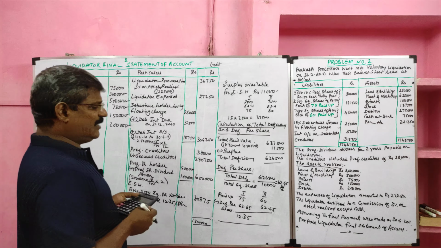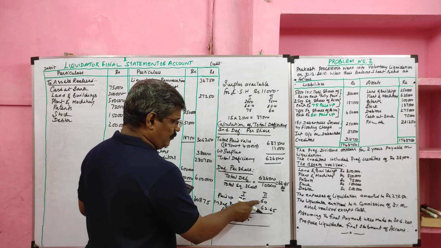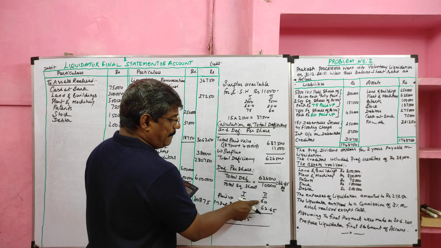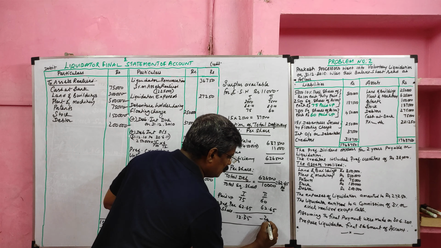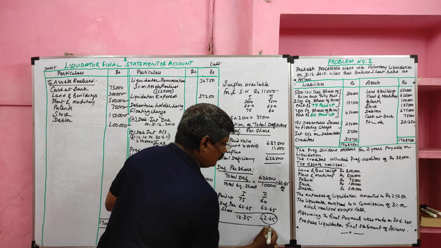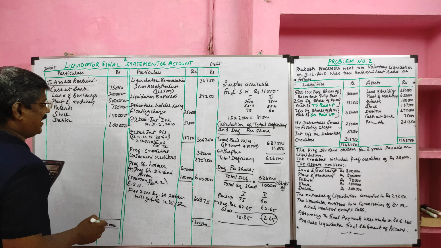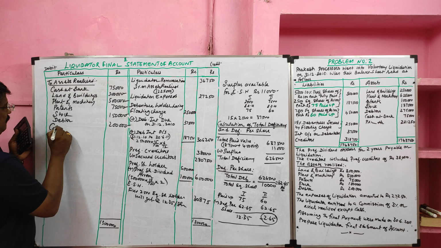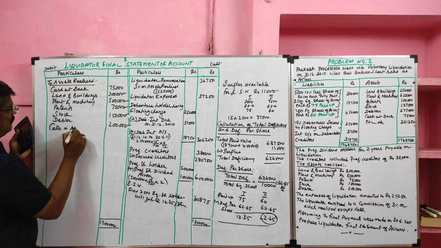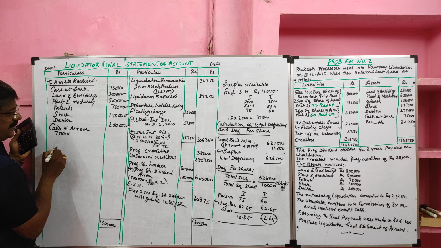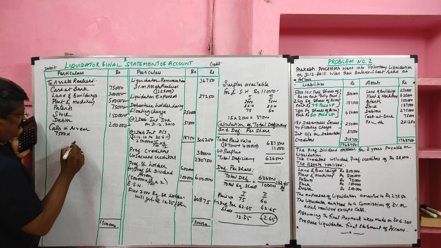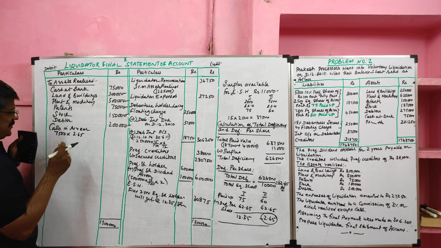Then move to the second type of equity shareholder. Their paid up value is 60, but their loss is 62.65. So minus 2.65. This is an amount we should collect from them as calls in arrear. For each of the 7,500 shares we will collect 2 rupees 65 paise.